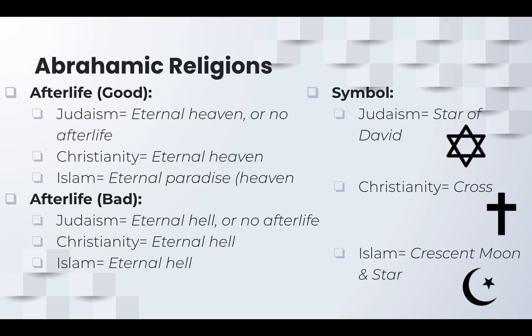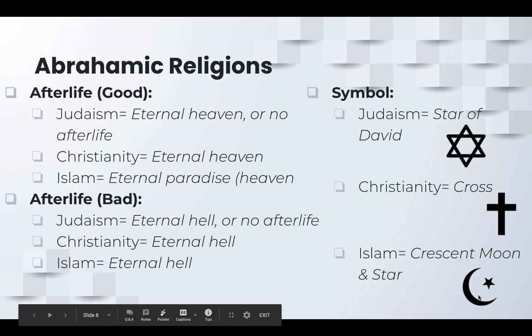The symbols for Judaism, so this is called the Star of David. This is obviously a cross, and then the crescent moon and star is the symbol for Islam.